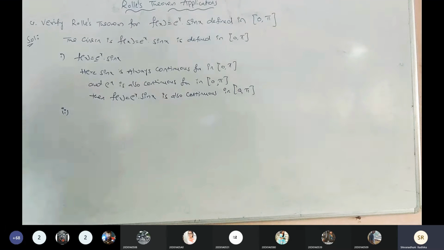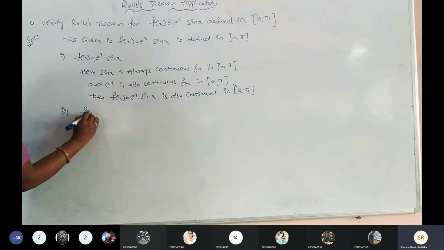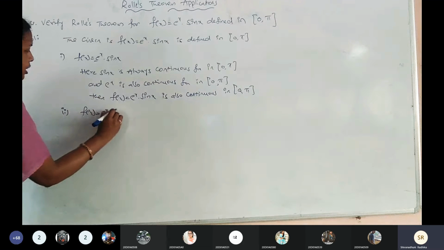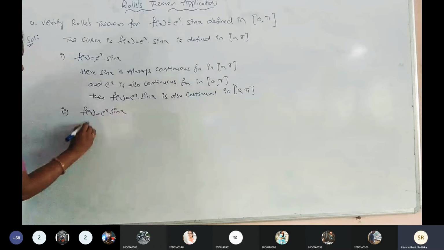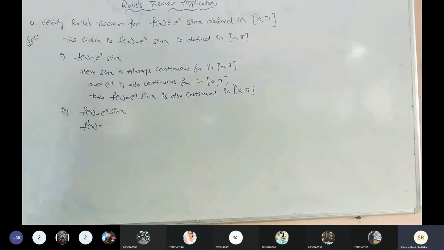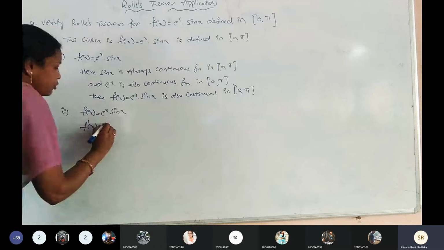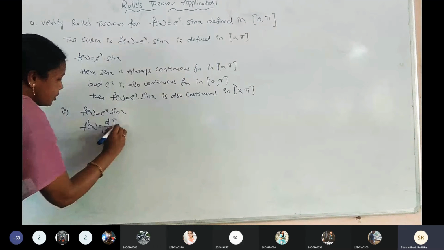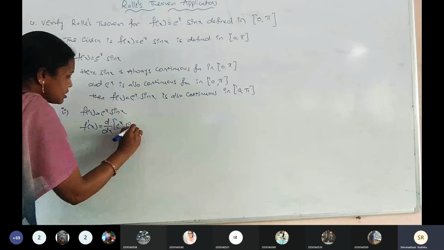Derivable. Then I am going to take the function f of x equals e power of x into sin x. Then the first derivative of f of x is denoted with f dash of x. Is it right? Now what is f dash of x here? The derivative d by dx of e power of x into sin x.